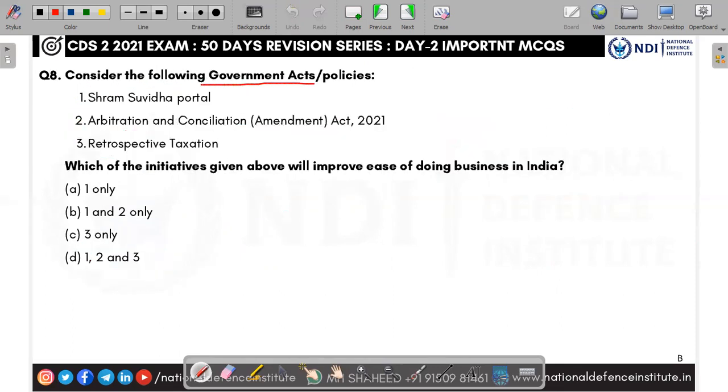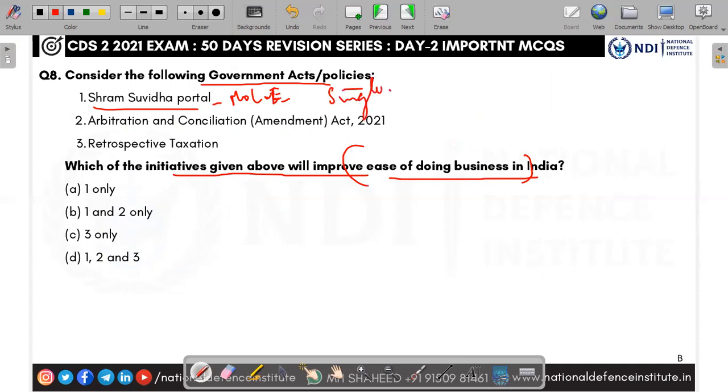Next, government policies and acts. Which of the following initiatives will improve the ease of doing business in India? Means which will enhance or support the business ecosystem in India. You can see the Shram Suvidha portal. It is a portal of the Ministry of Labour and Employment. It is for inspection and submission of returns.